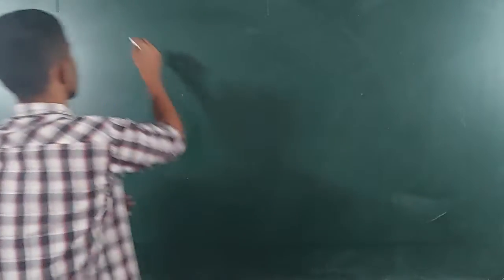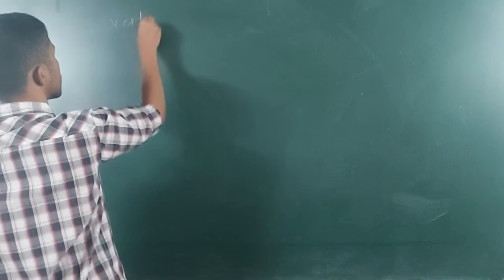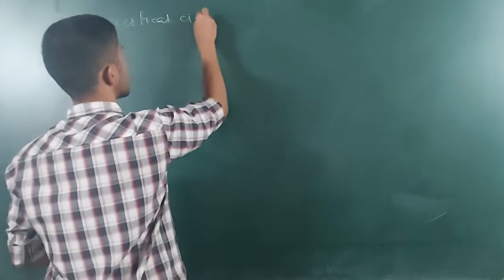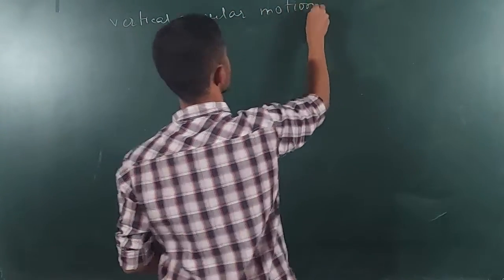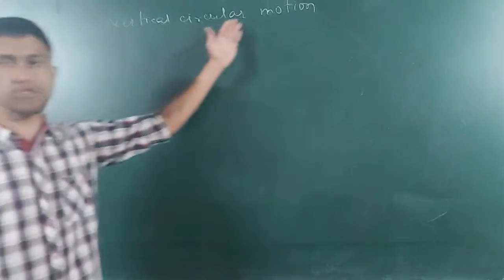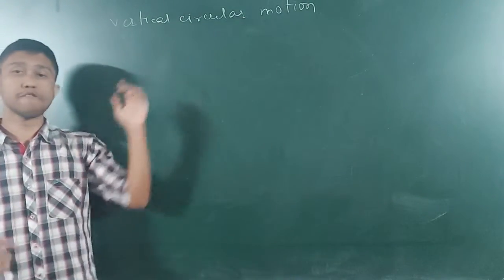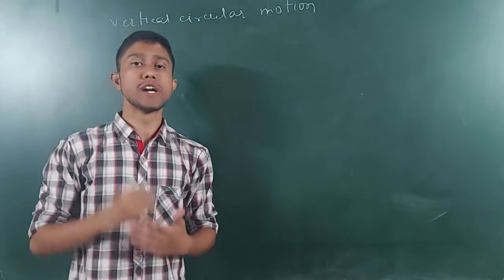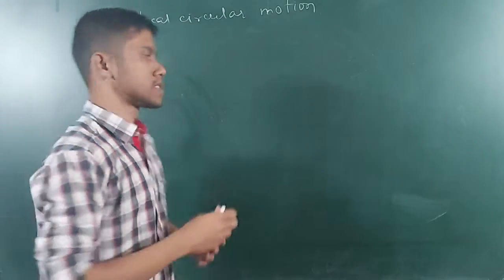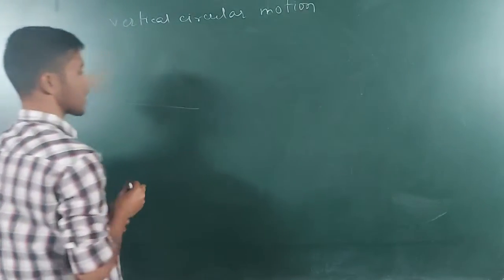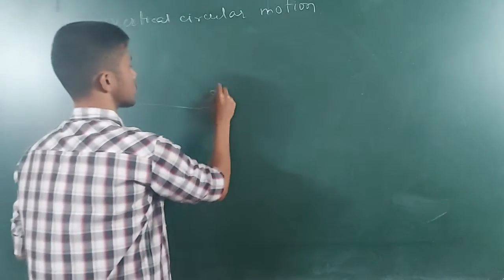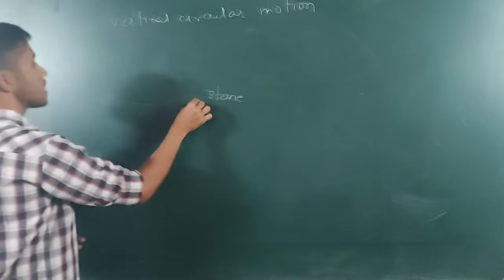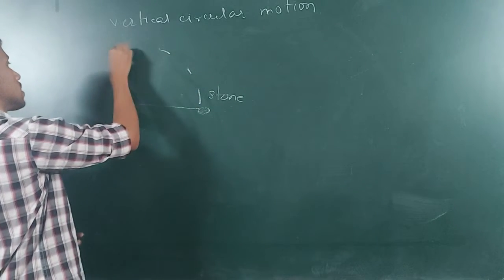So circular motion which is performed in a vertical plane is called a vertical circular motion. Suppose I take a string and tie a stone at one end, and I swirl it.